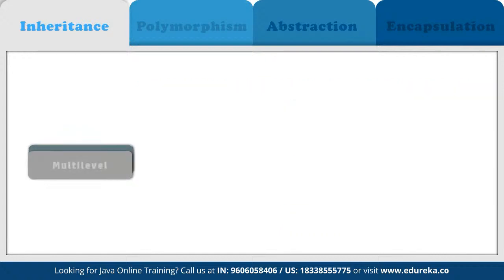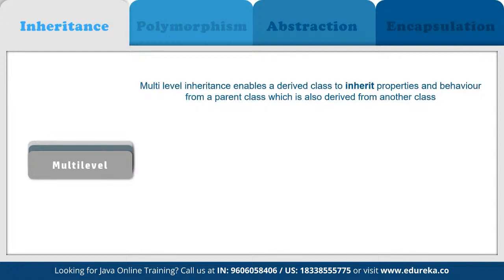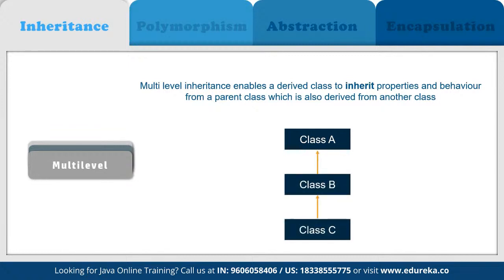Same way we have multi-level inheritance. In multi-level inheritance, a class is derived from a class which is also derived from another class. For example, class C is inheriting from class B, and class B is inheriting from class A. That means class C is going to inherit every property defined in class B as well as in class A, because class B itself is inheriting from class A. So whatever is in class B, the components of class B plus the components of class A, are going to be inherited by class C.